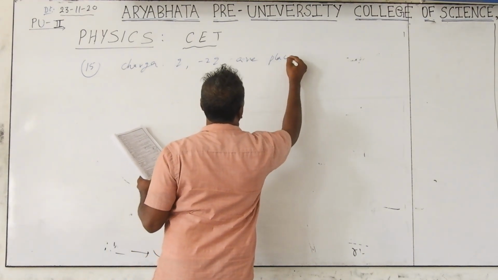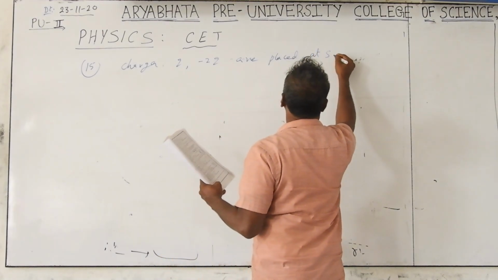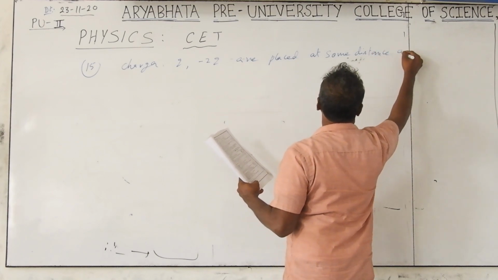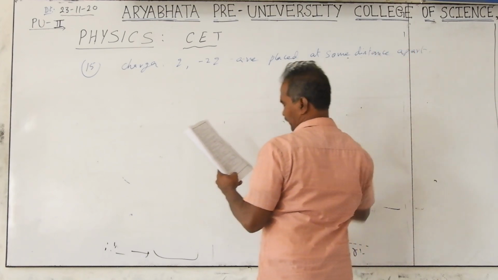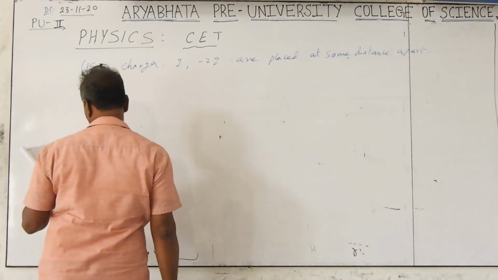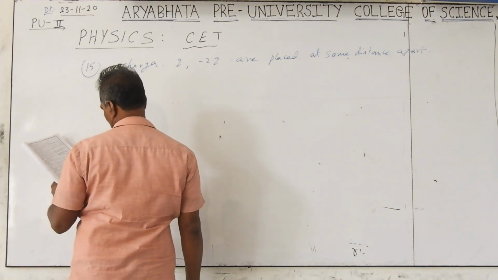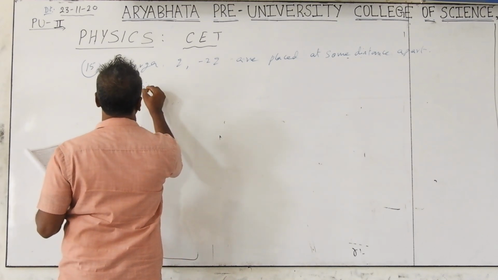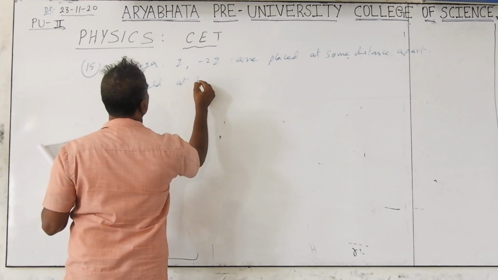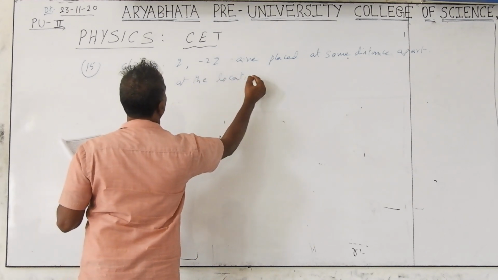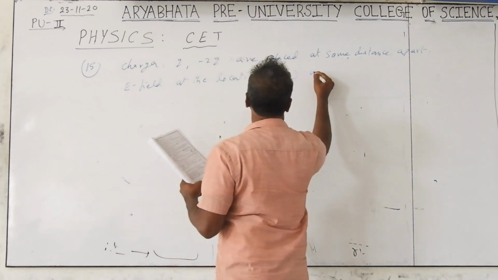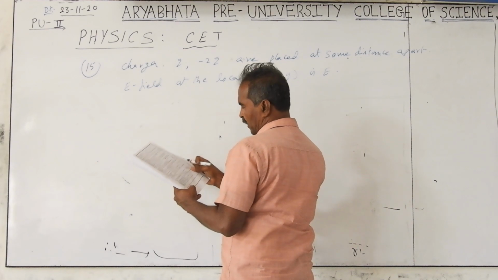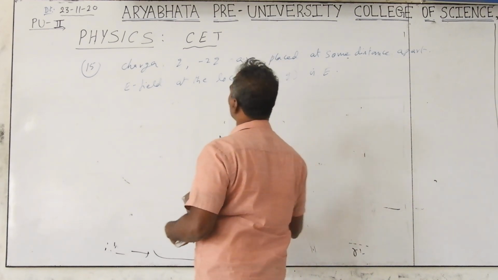The electric field at the location of Q is E. Find the electric field at the location of minus 2Q.